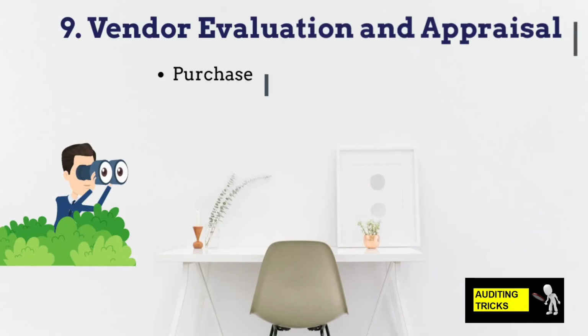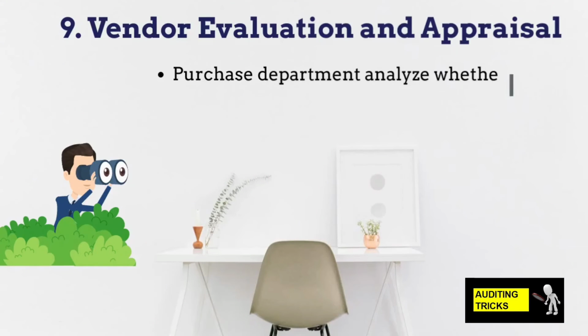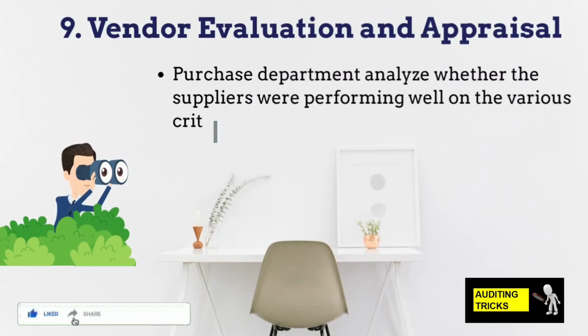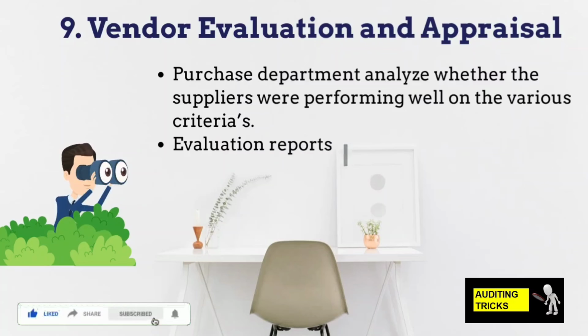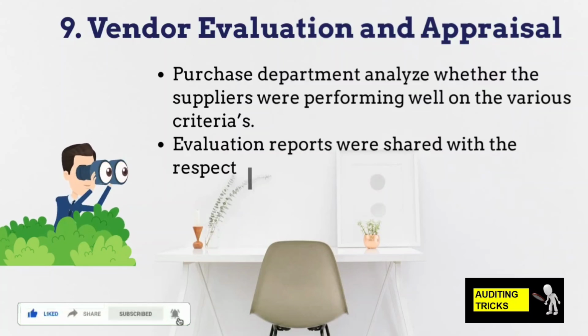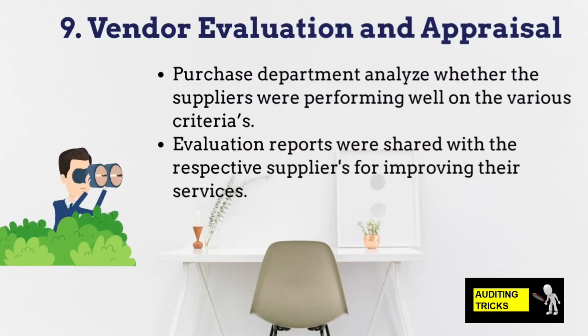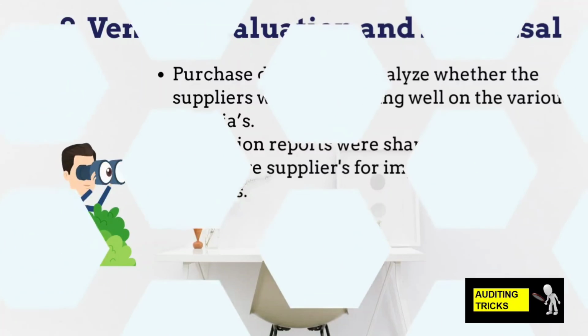Vendor evaluation and appraisal process. On a periodic basis, the supplier evaluation is done by the purchase department to analyze whether the suppliers were performing well on various criteria like quantity delivered, quality of material supplied, discounts offered, timely delivery, price offered, etc. The evaluation reports were shared with the respective suppliers so that they can work on the areas where they were lacking and provide better goods and services in future.